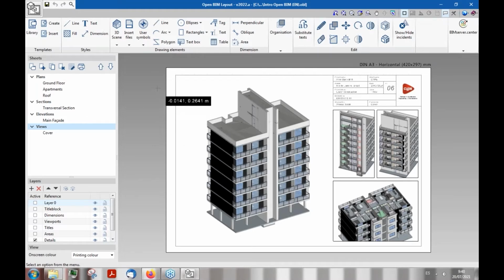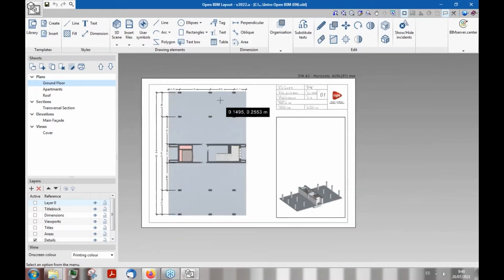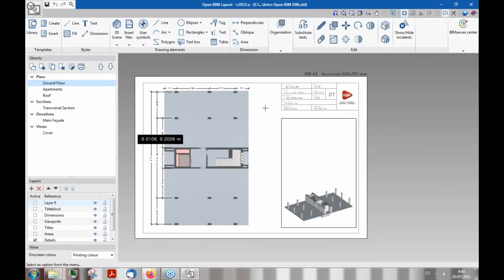Okay, as you can see now here in my screen, I've already done some sheets here with the IFC model that Afonso has uploaded back to BIMserver.center. And as you can see, Open BIM Layout is meant as a way of turning that IFC file into something more readable, more easy on the eyes, and overall something that you can print. So you can start here with setting a viewport in an empty sheet like so.